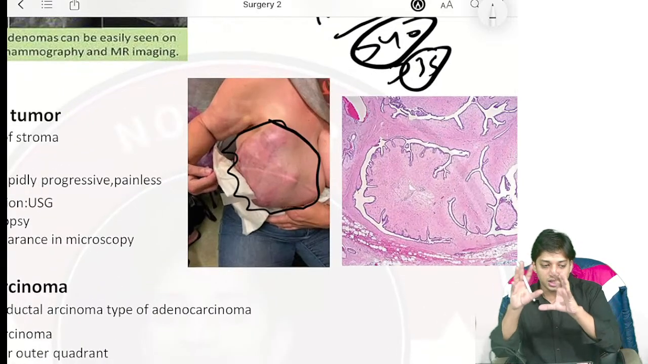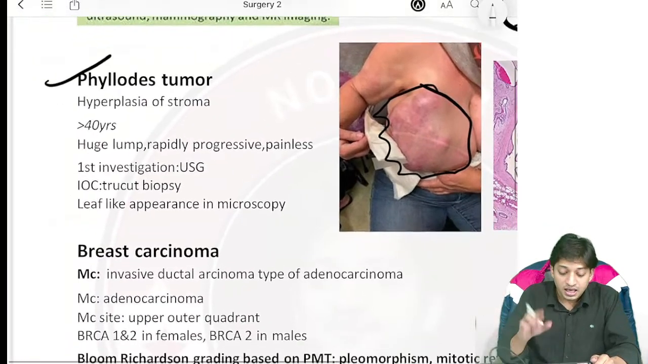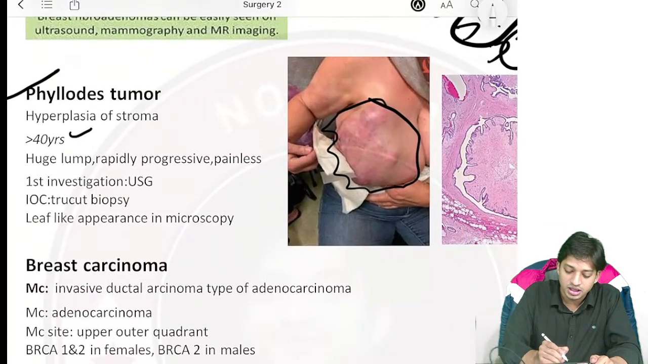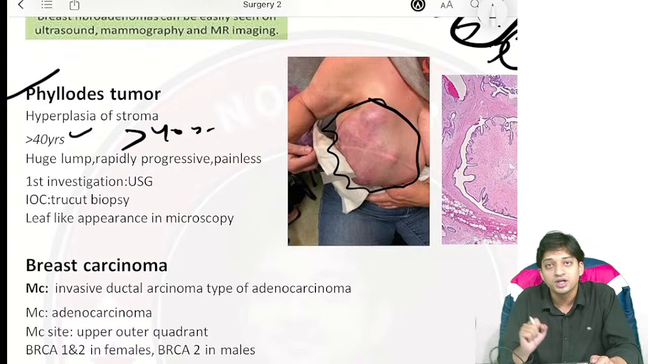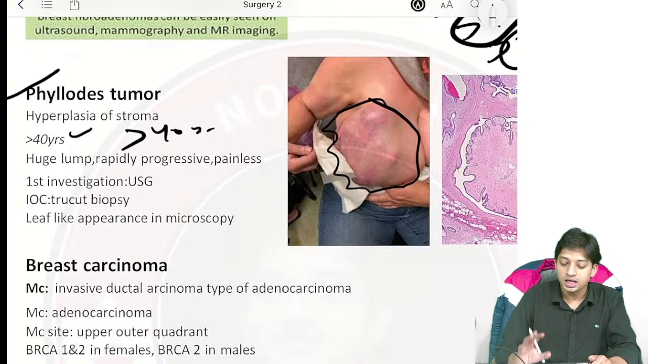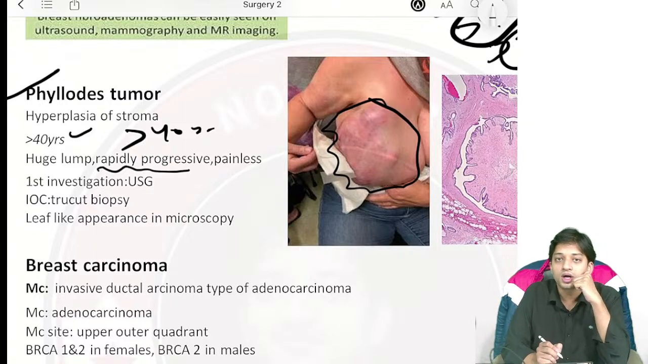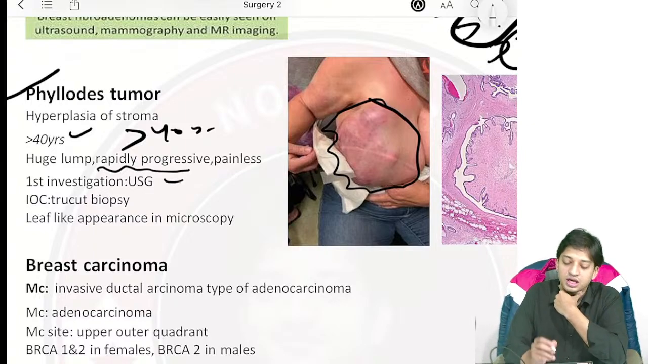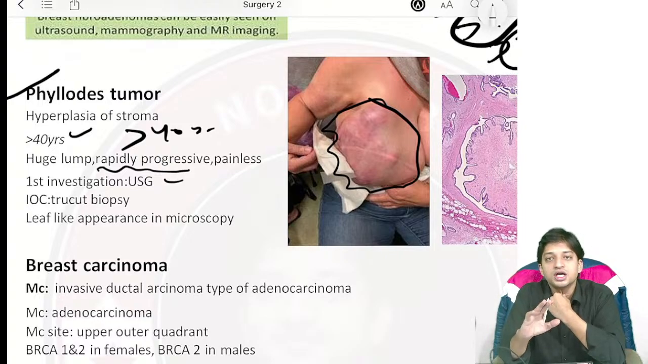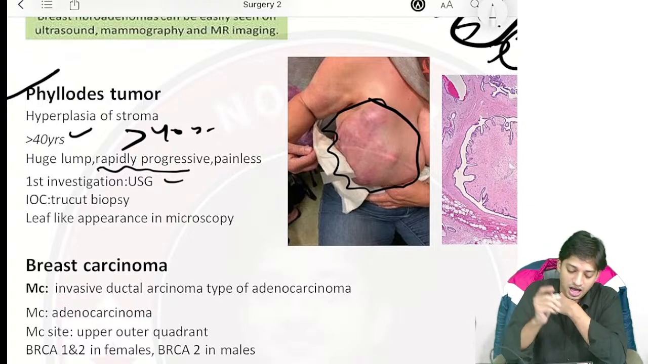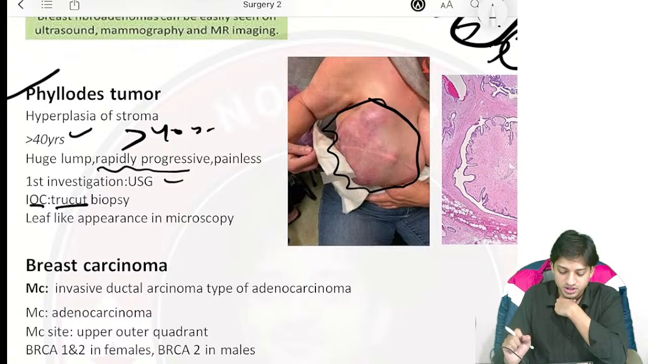No differentiation, enlarged, engorged lump. Painless lump, but the age group is important here. Age group is more than 40 years of female they will give you, right? Now, here, the lump will be rapidly progressive in size, okay? And first choice of investigation here again will be USG. Then investigation of choice, the preferred investigation, IOC, will be true cut biopsy, right?